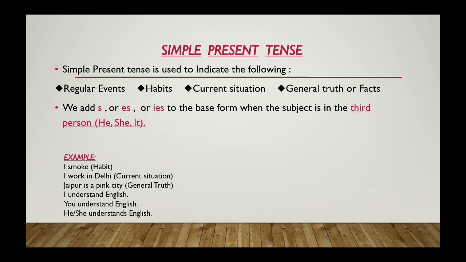So first is simple present tense. Simple present tense is used to indicate regular events, habits, current situations, general truths or facts. We add s, es or ies to the base form when the subject is in the third person, like he, she, it. Example: I smoke, Jaipur is a pink city. These are habit and general truth. You understand English, but he, she understands English. There is an s with he, she.